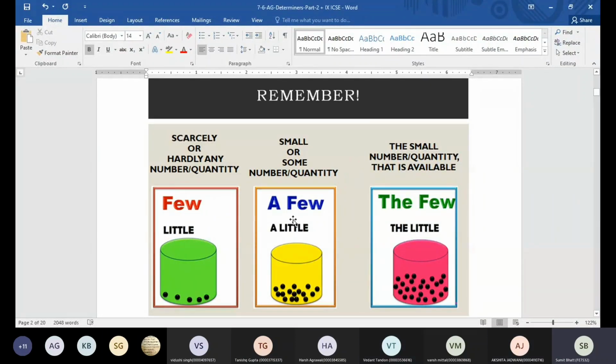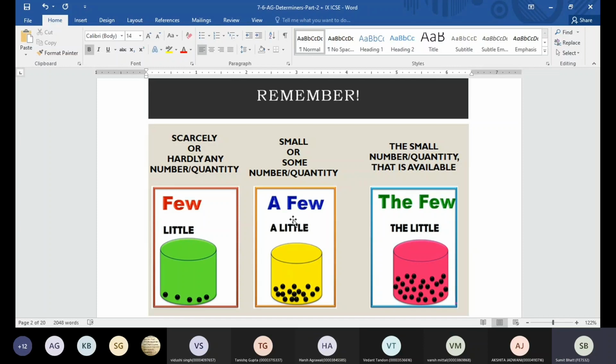All right, so going back, I was saying little, a little, the little. The jug is containing lemonade. If I require like 1 to 4 teaspoonfuls of lemonade, or just a taste, or drops of the lemonade, so I'm requiring hardly any quantity of lemonade. So I can say I need little lemonade.